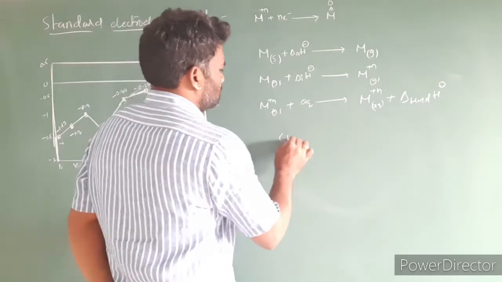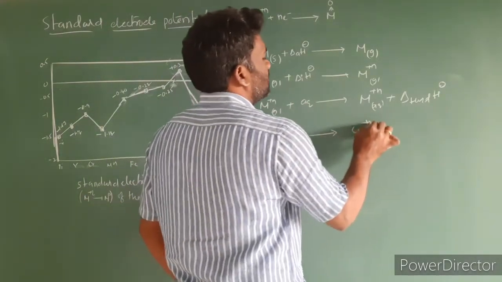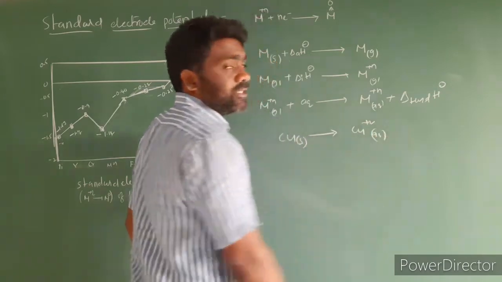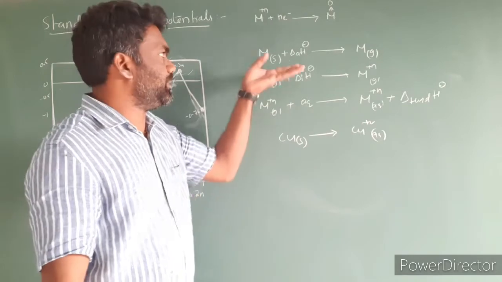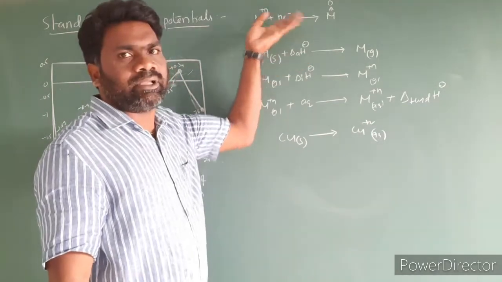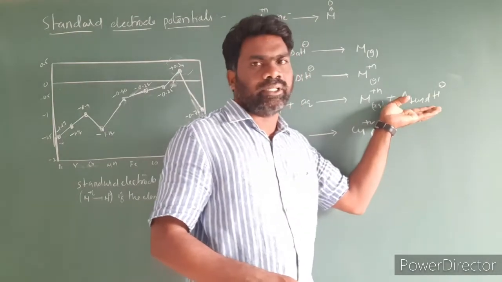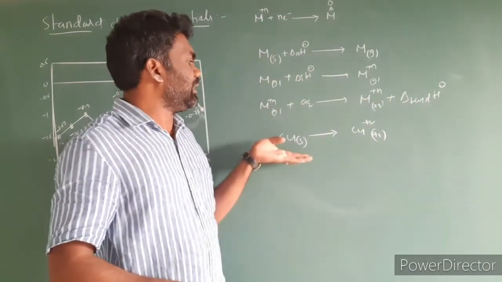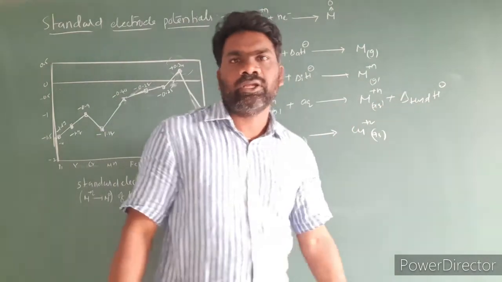So copper salt converts into copper plus 2 in aqueous state. Copper has a high enthalpy of atomization and low hydration enthalpy. So here the enthalpy of atomization is very high and hydration enthalpy is very low.